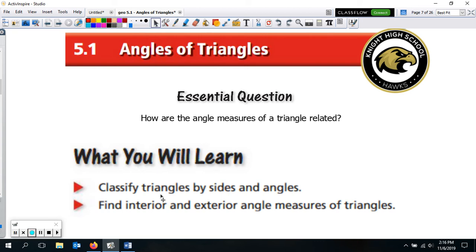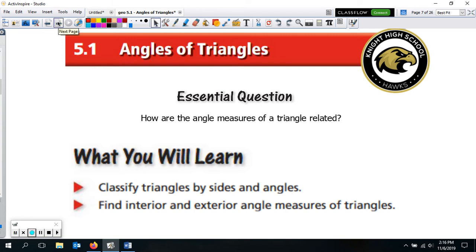We're going to be classifying triangles by sides and by angles. That's what we'll see. A triangle is going to have two names. It's going to have a first name and a second name. We'll also look at finding interior and exterior angle measures of triangles.